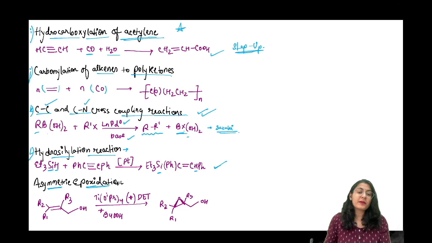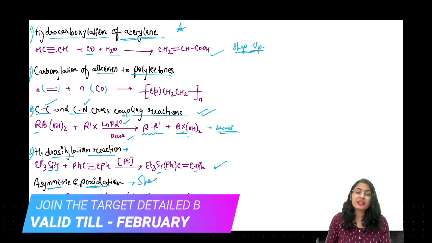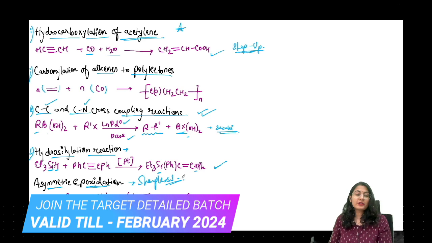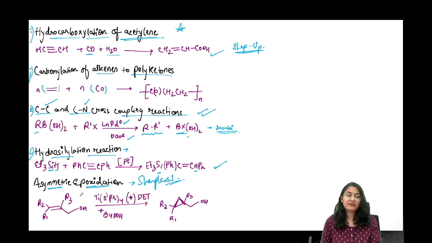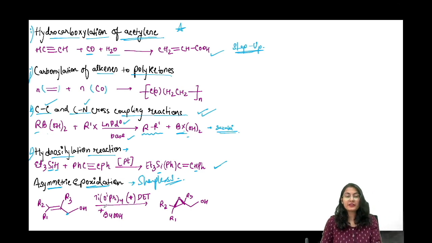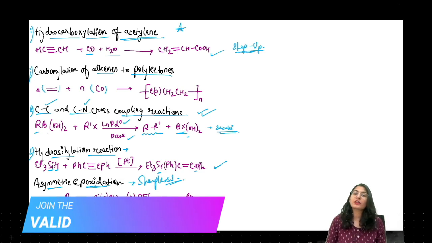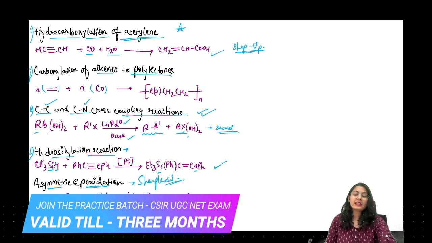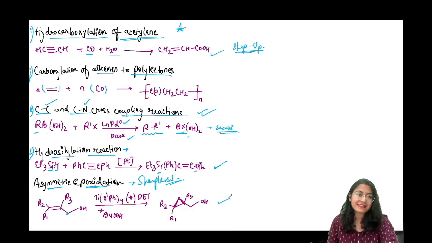Asymmetric epoxidation, very important, very popular. This is known as Sharpless epoxidation. ठीक है, तो ये जो Sharpless epoxidation है, you might have seen this very many times on my YouTube channel also. ठीक है, तो ये जो allylic alcohol है, this allylic alcohol is going to react in the presence of titanium tetraisopropoxide plus DET, tertiary hydroperoxide. अब ये जो DET है ये प्लस है या माइनस है, depending on that you are going to have an epoxide product, whether it is going to be above the plane or below the plane. ठीक है, ये हो गया another example of catalysis.